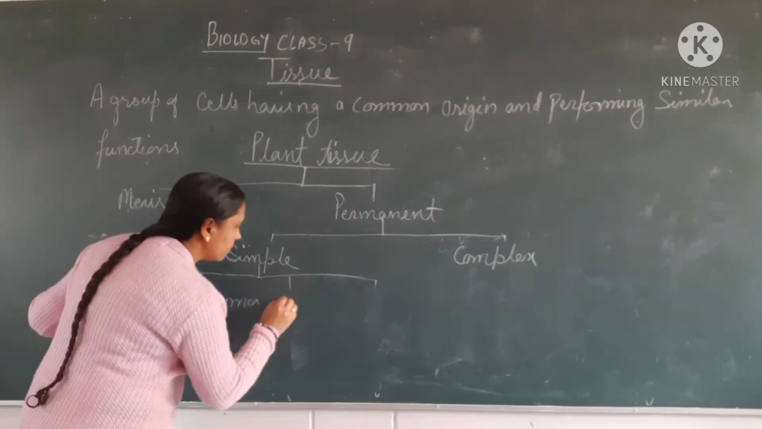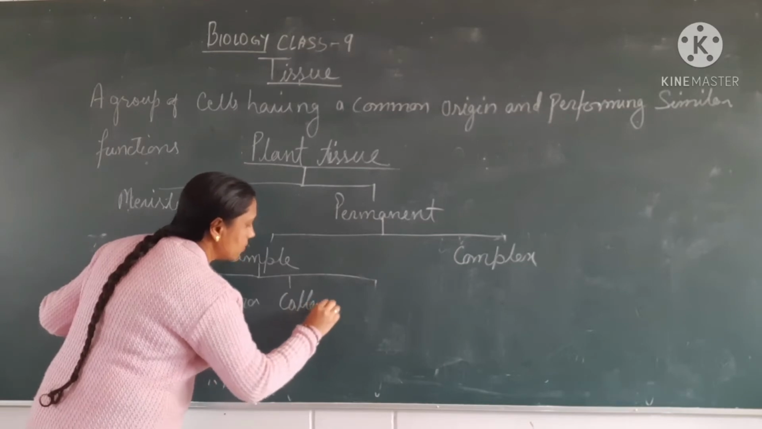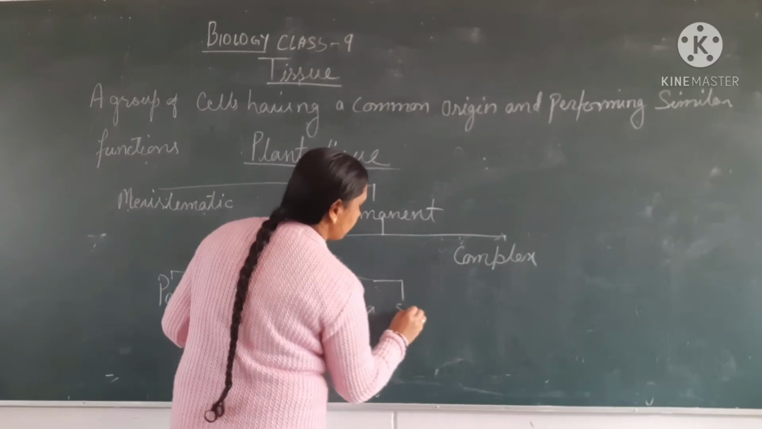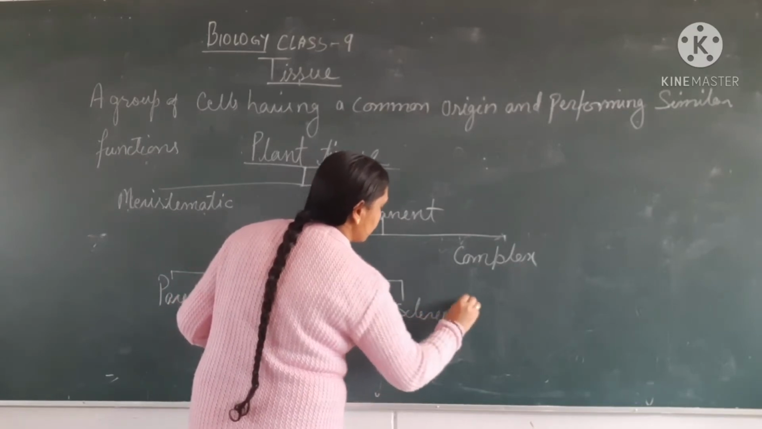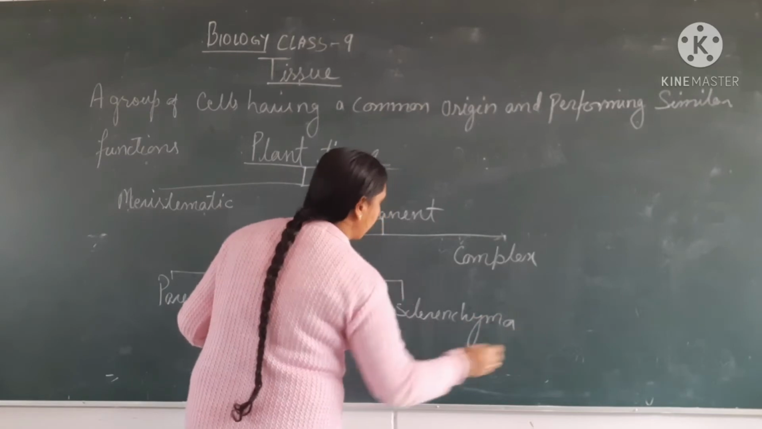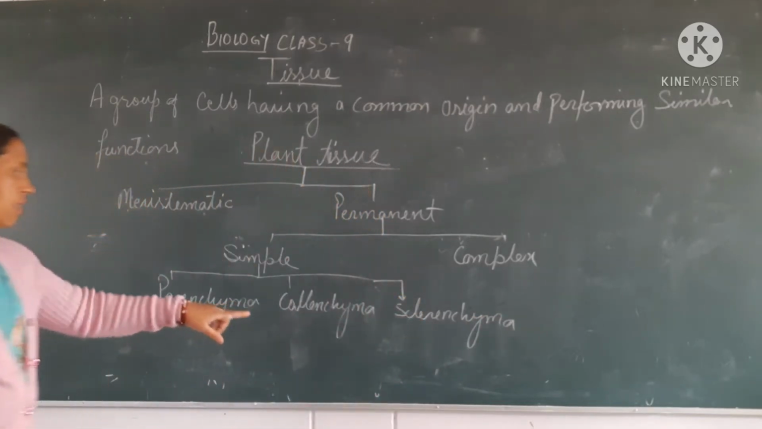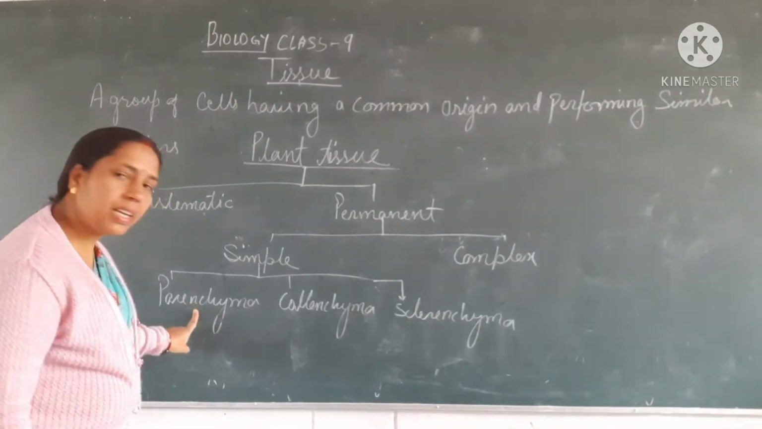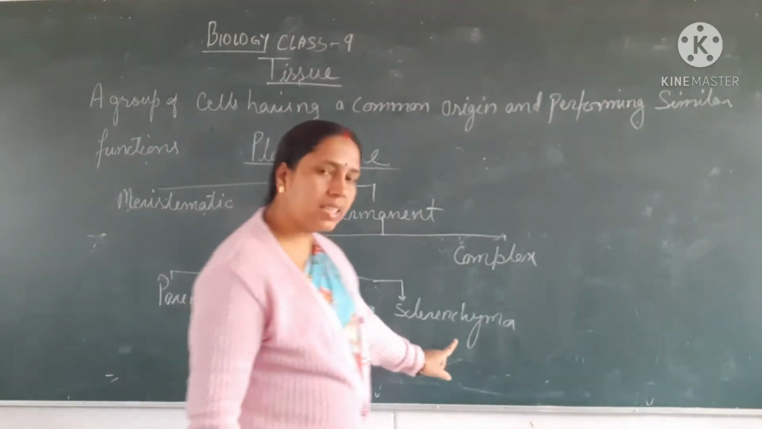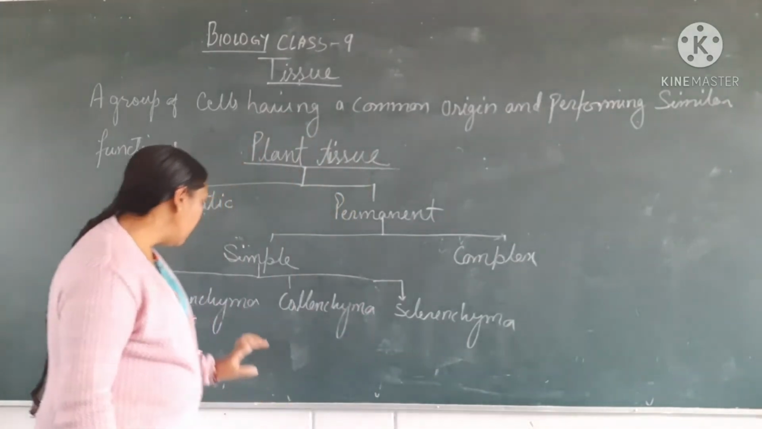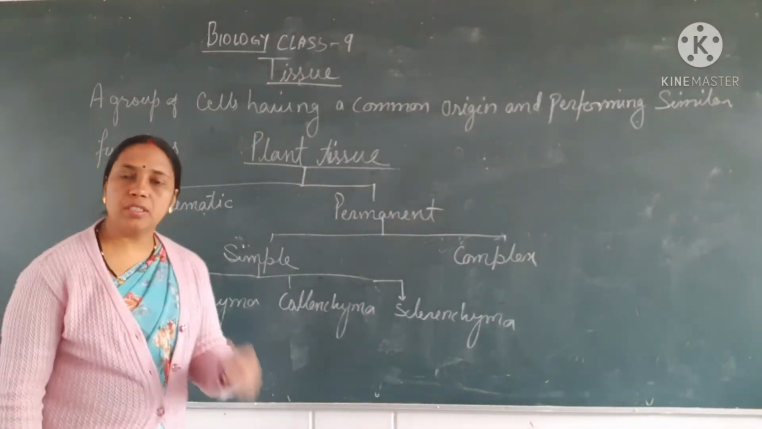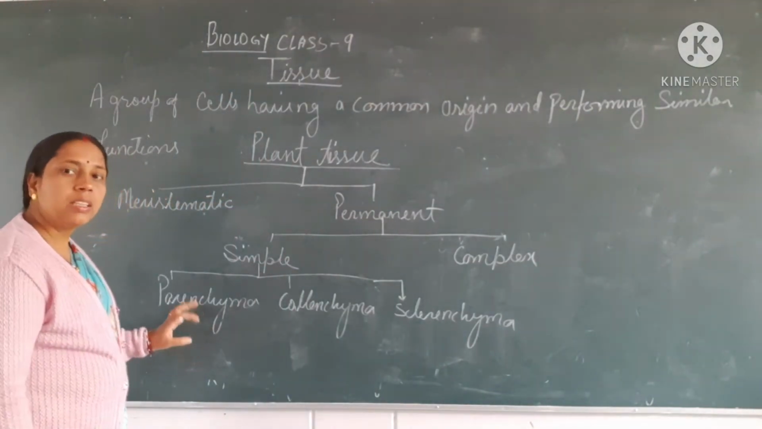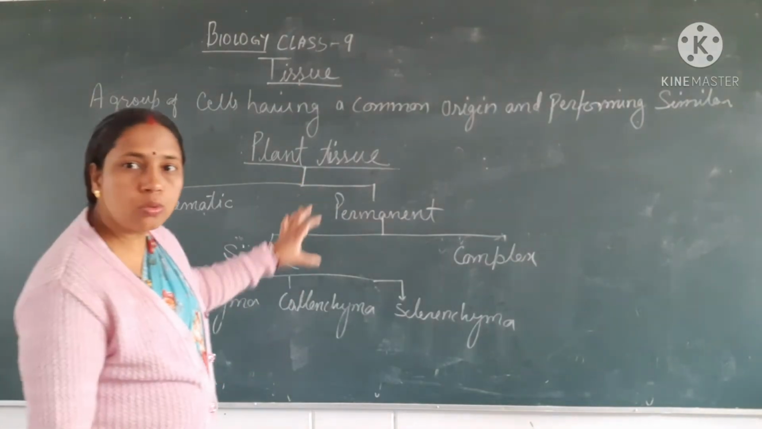Parenchyma, collenchyma, and sclerenchyma. These are the three different types of simple permanent tissues. Now, parenchyma performs the major functions of photosynthesis. Food storage also takes place in parenchyma. They are simple cells, and all the cells are loosely connected in this.